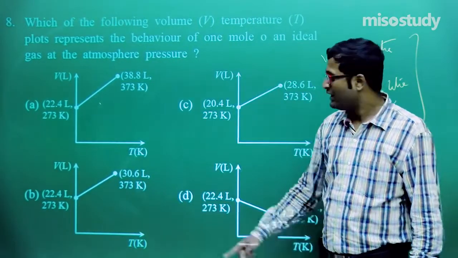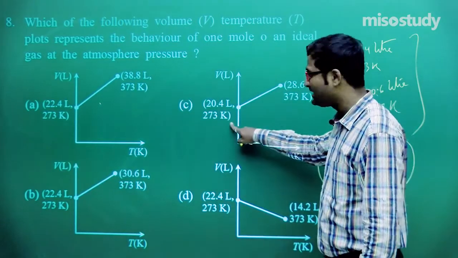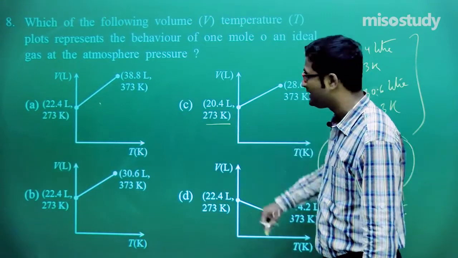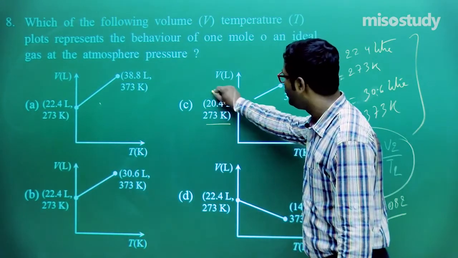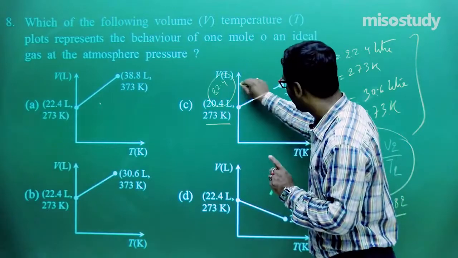We know this. So how do we eliminate? This will not be correct, because in this case, at 273 Kelvin the volume should be 22.4 liter. So this will not be the option. Now eliminate this.